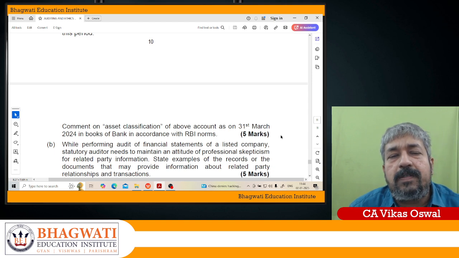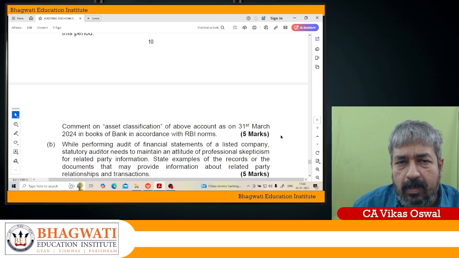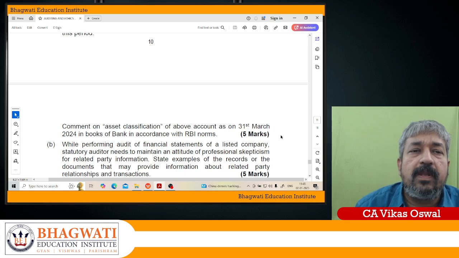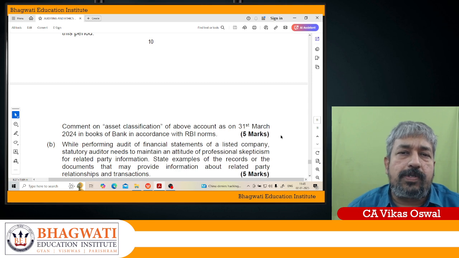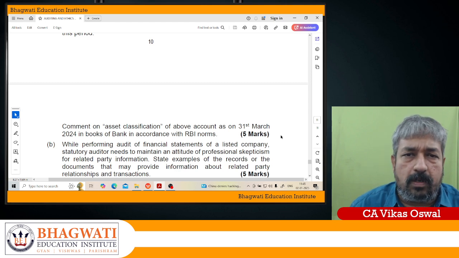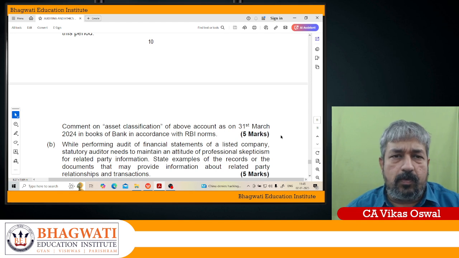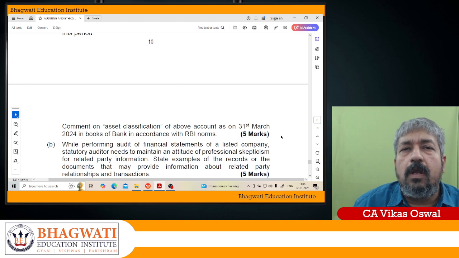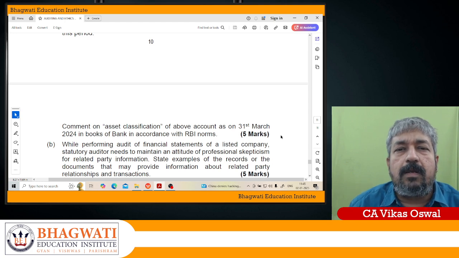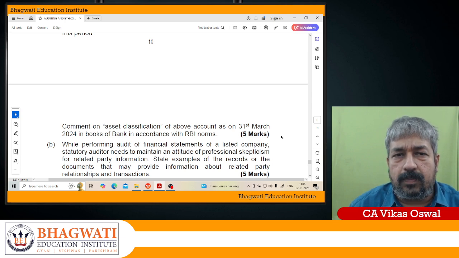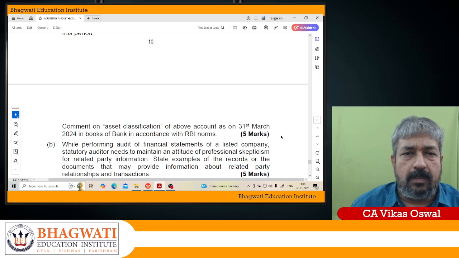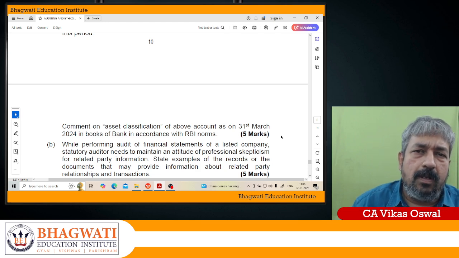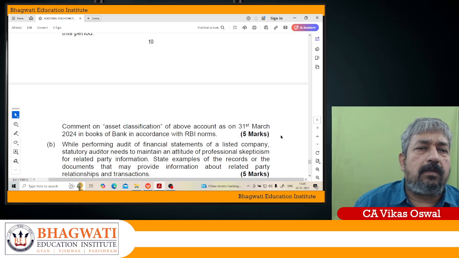Then life insurance policies which are acquired by the entity. What are the life insurance policies acquired by the entity? Significant contracts which are renegotiated by the entity during the period. What are the significant contracts which are renegotiated? Internal auditors report. We look into the internal auditors report. Then documents which are associated with the entity's filings with the securities regulator. What are the documents which are associated with the entity's filings with the securities regulator?